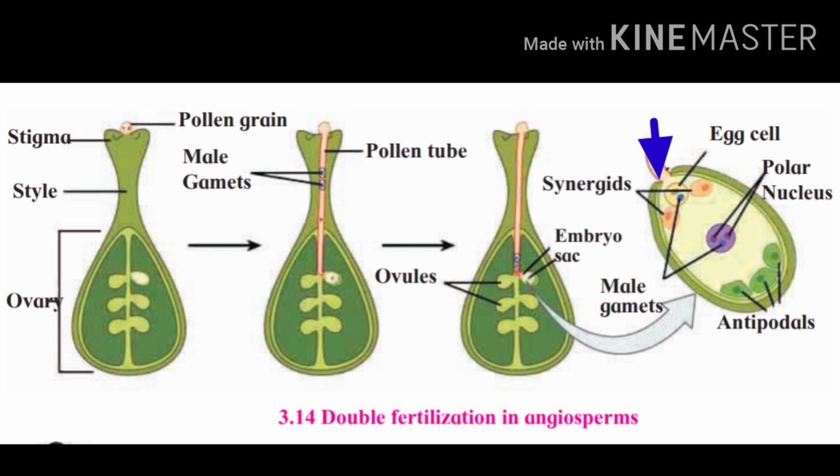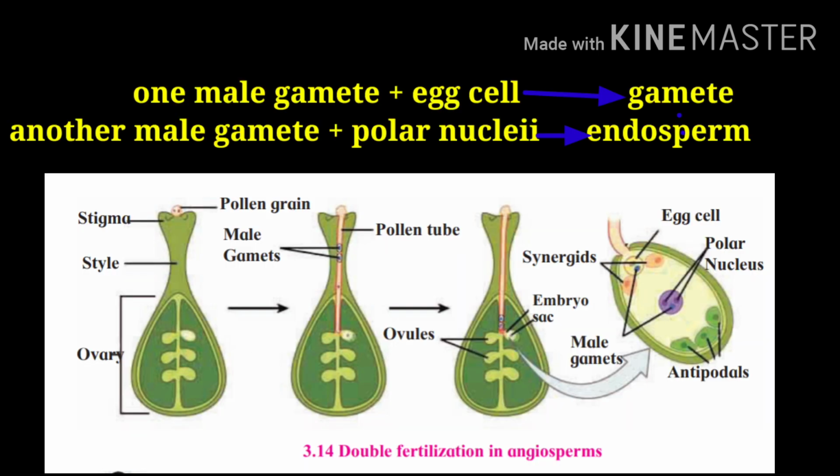One male gamete unites with the egg nucleus to form the zygote. This is known as fertilization. The second male nucleus unites with the two polar nuclei, and hence endosperm is formed. So two products are formed, zygote and endosperm.